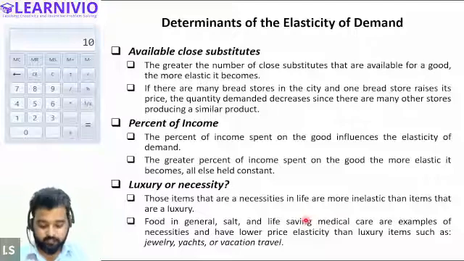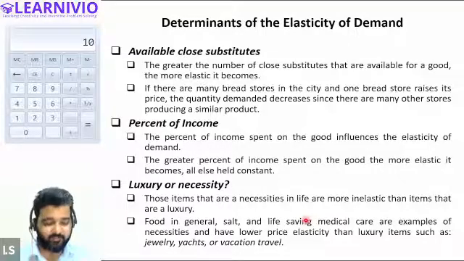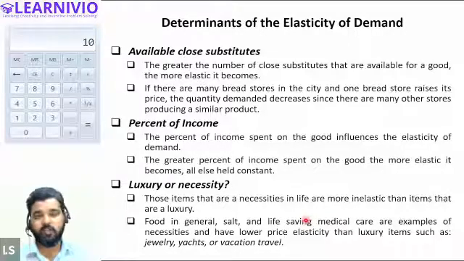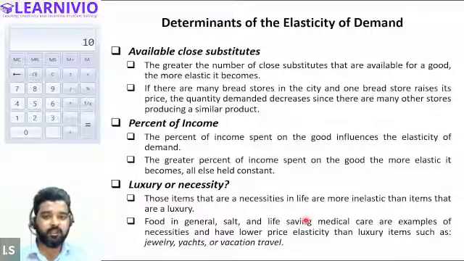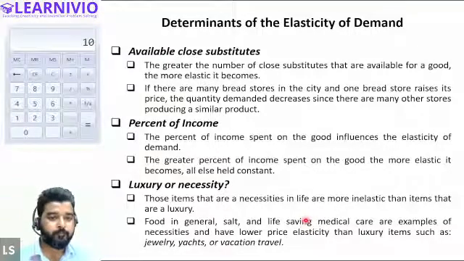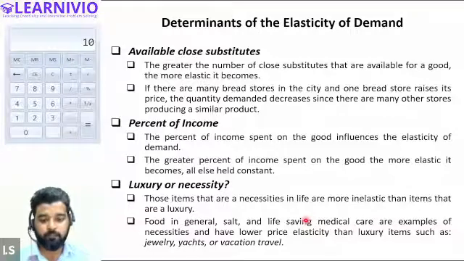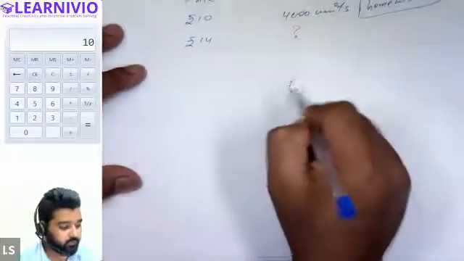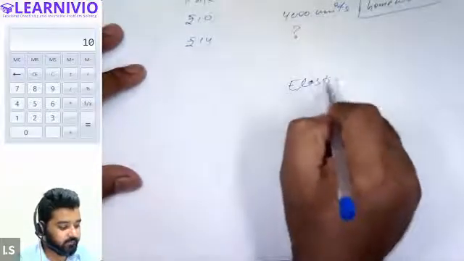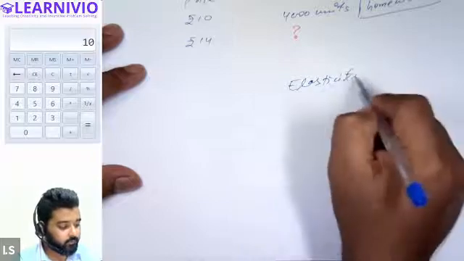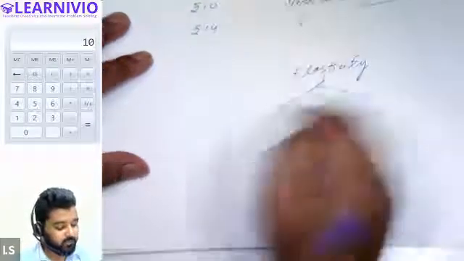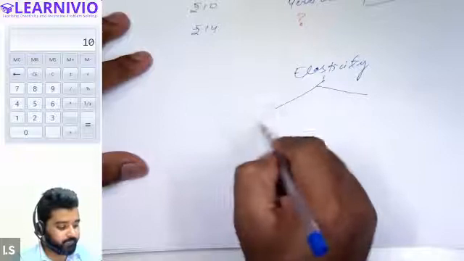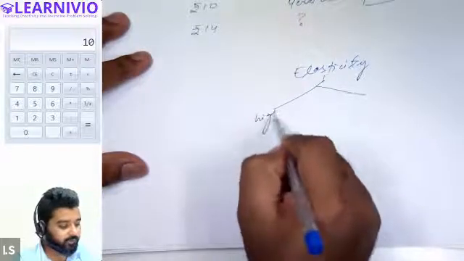So basically we know that demand is affected by the change in price, and accordingly elasticity is determined. So elasticity of demand for customers can be less and it can be more. See, basically to summarize everything, we can simply say that customer response to price can be high or less.